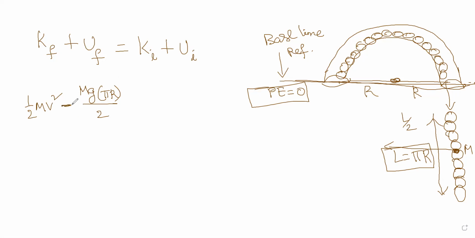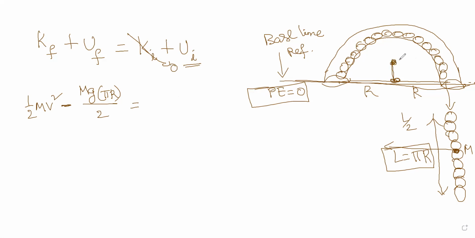I hope I am clear. The first part: initial kinetic energy, initial velocity is 0, so the initial kinetic energy part is 0. I need to find the initial potential energy. That is one of the toughest tasks. But I told you something about the quarter chain and the half chain. For the quarter chain, I wanted you to remember the same answer. Anyway, I will try to derive that.